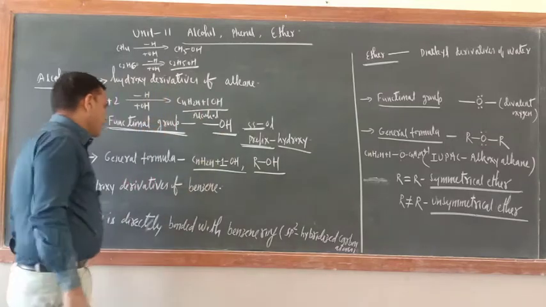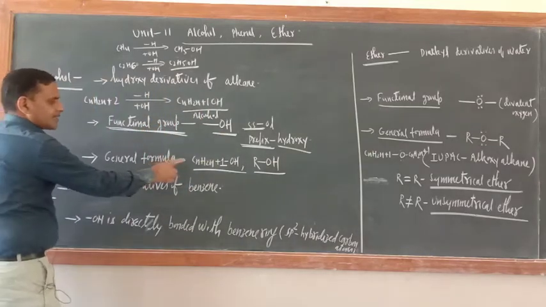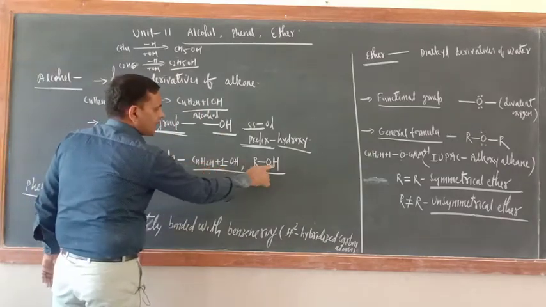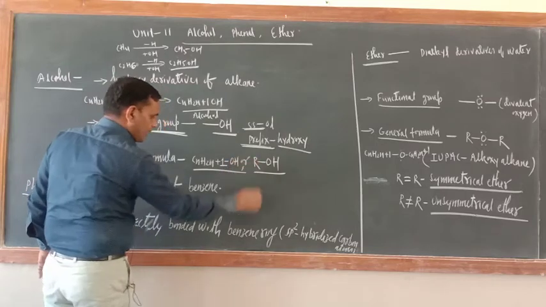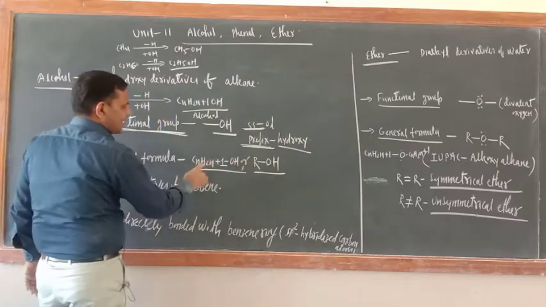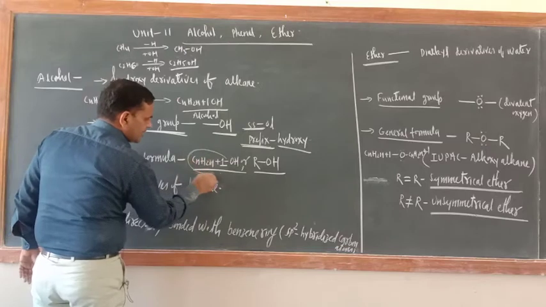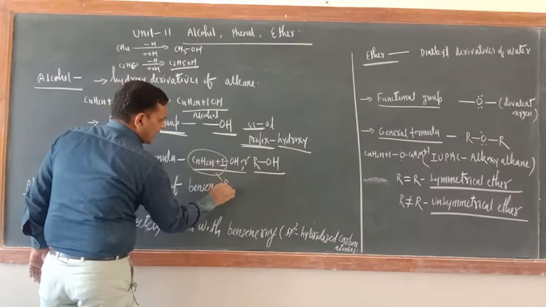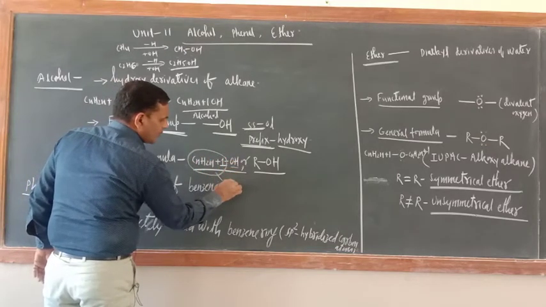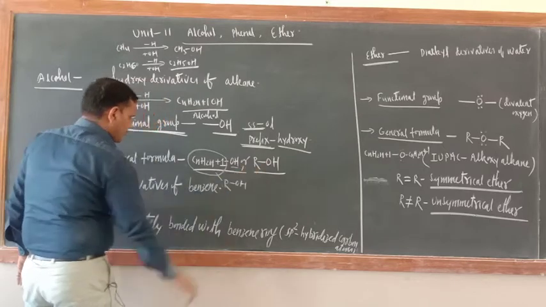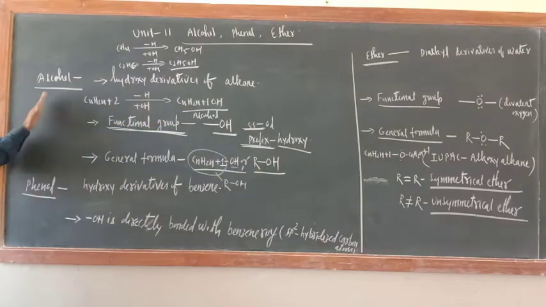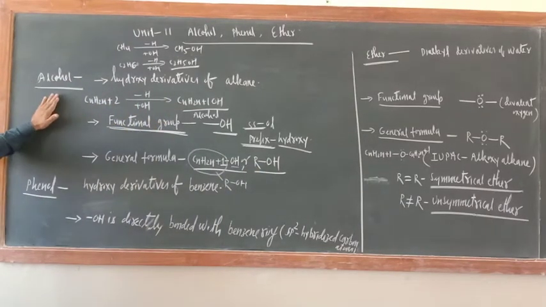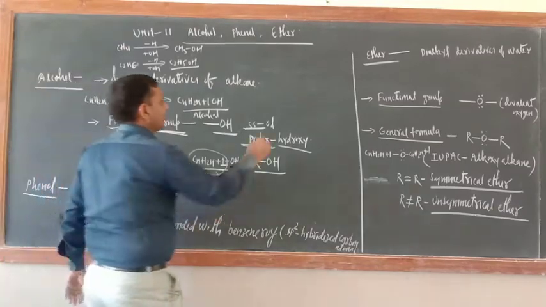Now the general formula we can write: CnH2n+1OH, ROH also we can write. Because CnH2n+1 is R only, the alkyl group, and this is OH. So both ways are correct. This is the introduction of alcohol. Many compounds of alcohol are there.